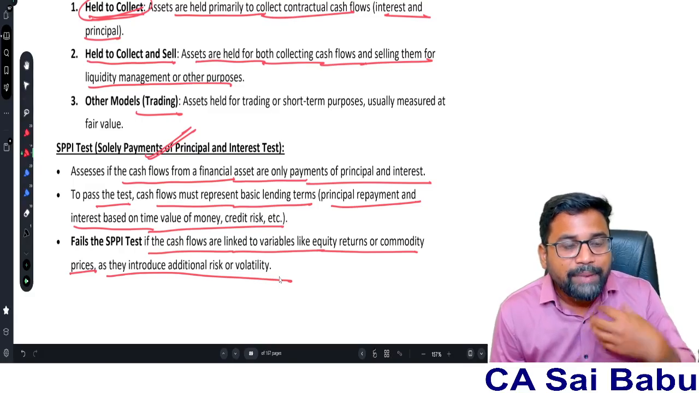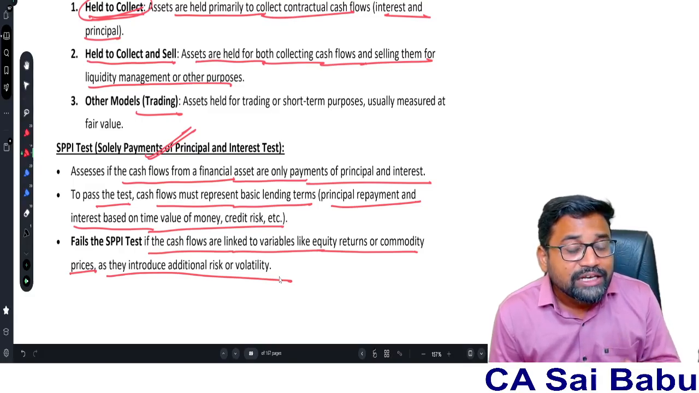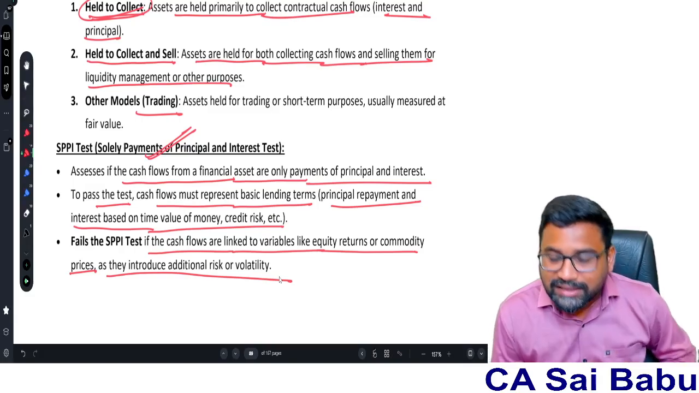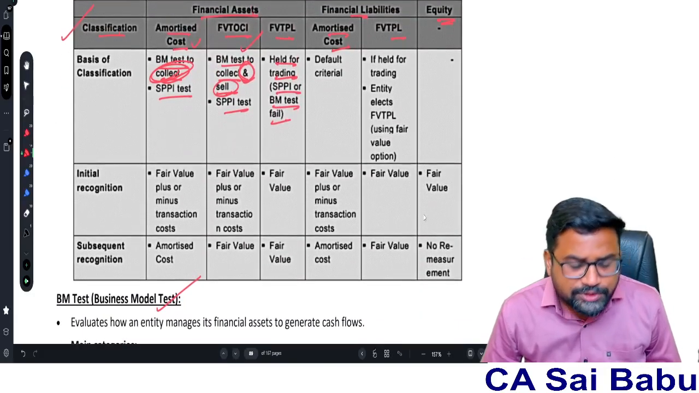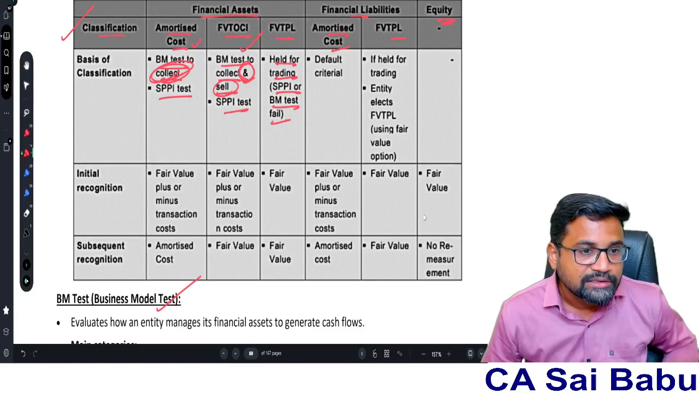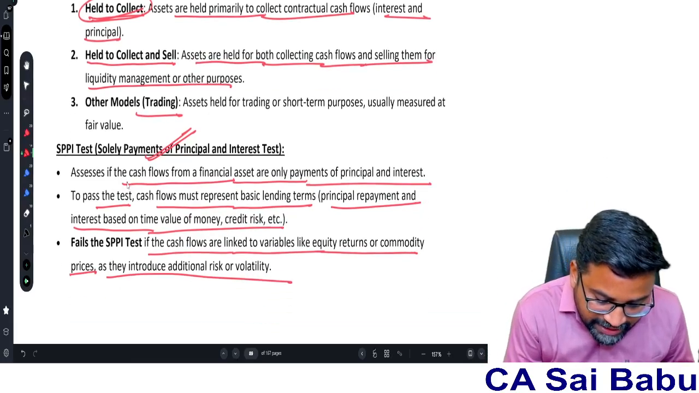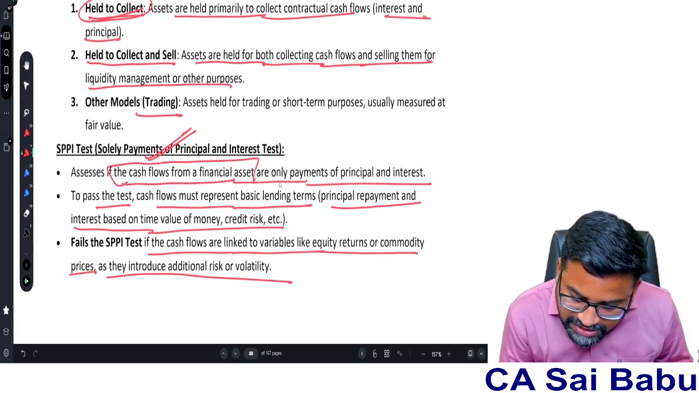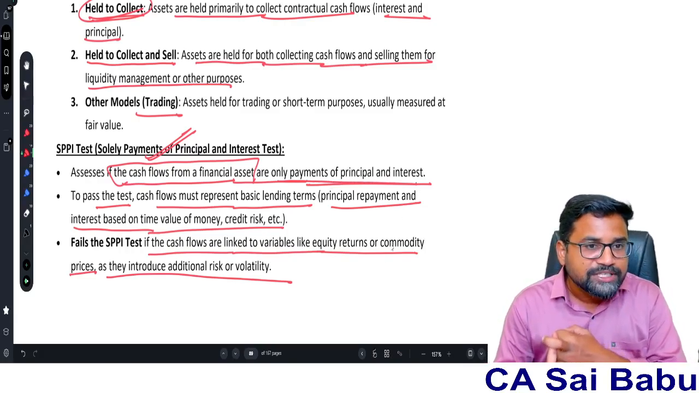That means if the cash flows are linked to variables like equity and commodity prices, they will introduce additional risk and volatility. Then the SPPI test is failed. So the SPPI test means the asset must be realized in the form of cash only. That's why they say to assess if the cash flows from the financial asset are only payments of principal and interest. So we have to get only principal and interest.